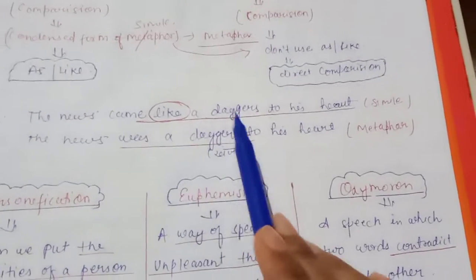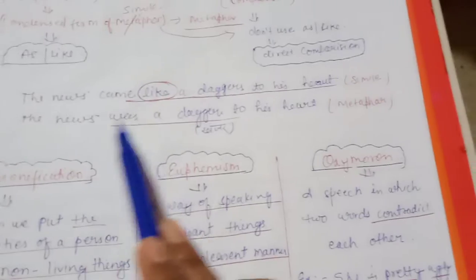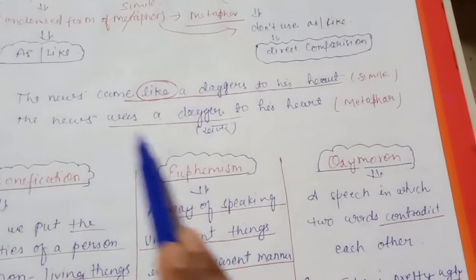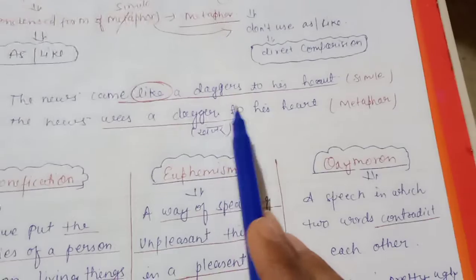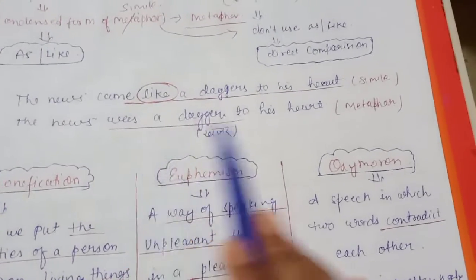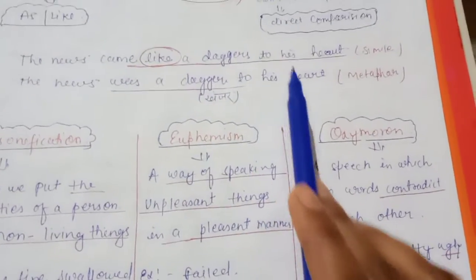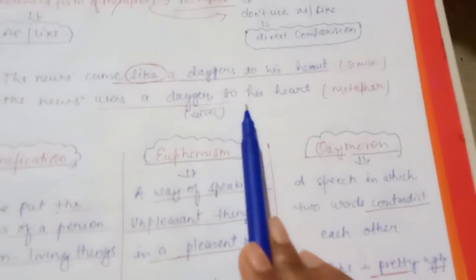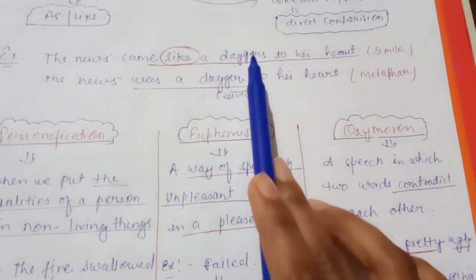So, the news came like a dagger to his heart. It is a simile, where you are using like. When you compare directly, the news was a dagger to his heart, it is a metaphor, where you don't use like or as. So for the comparison you don't need to use as or like, as you do in a simile.